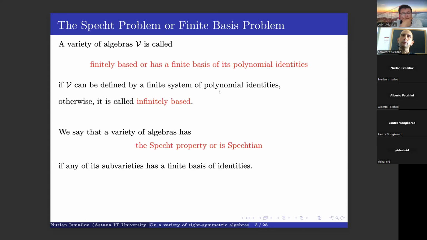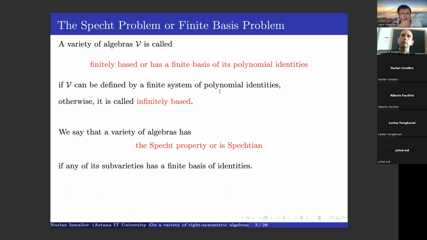So what is the Specht problem, or finite basis problem? Let V be a variety of algebras. We say that it is finitely based, or has a finite basis of polynomial identities, if our variety can be defined by a finite system of polynomial identities.